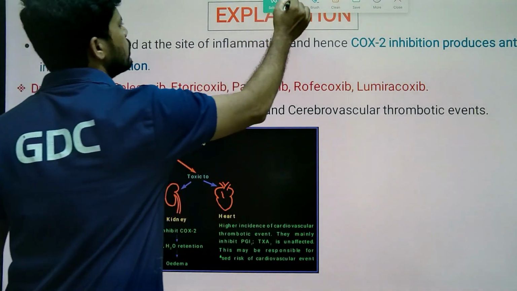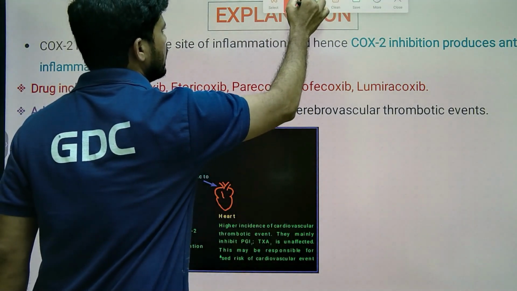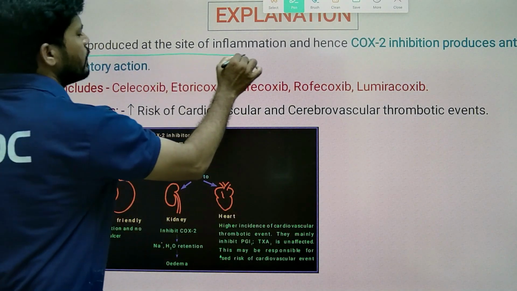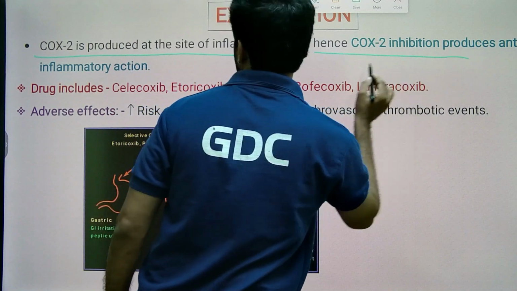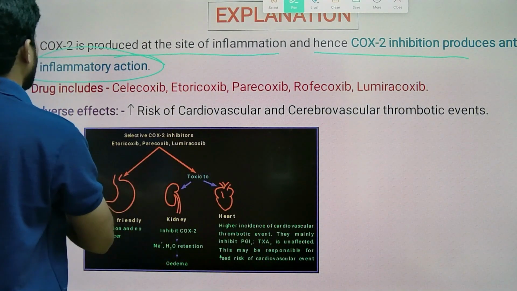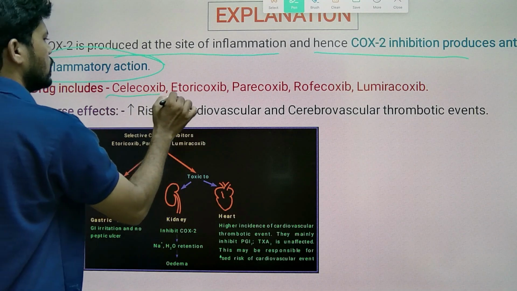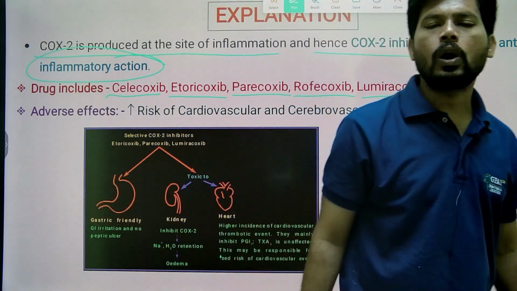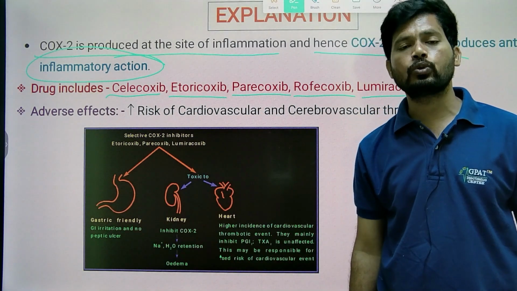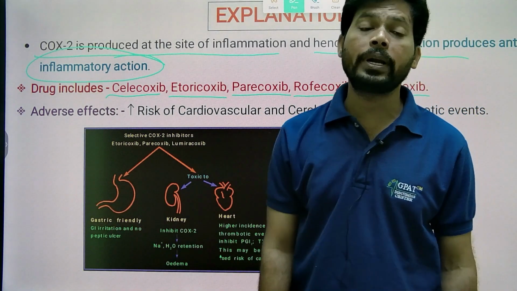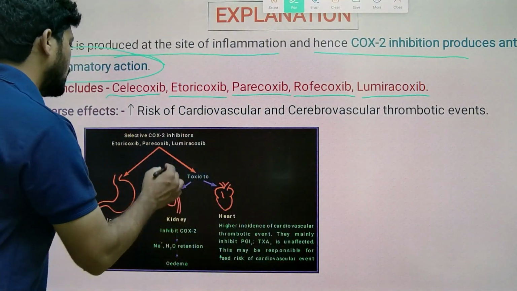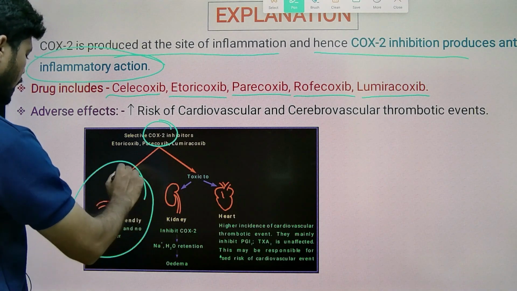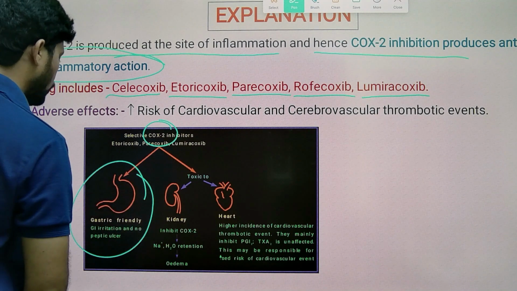So let's see the explanation for clear information. COX-2 is produced at the site of inflammation, hence COX-2 inhibition produces anti-inflammatory action. Drugs include celecoxib, etoricoxib, valdecoxib, rofecoxib, lumiracoxib. All coxibs selectively inhibit the COX-2 enzyme and help in the treatment of inflammatory related diseases. On the GIT, they are gastric friendly and may cause GI irritation but no peptic ulcer.